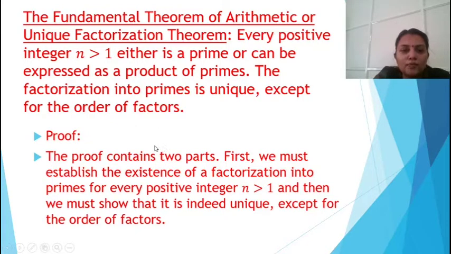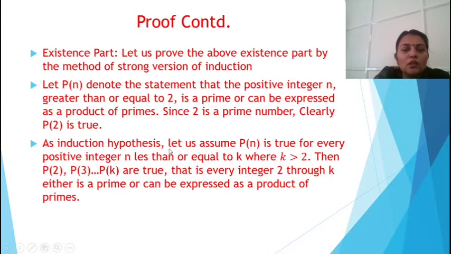For the proof, we have two parts: first, the existence part and the uniqueness part. First we must establish the existence of a factorization into primes for every positive integer n greater than 1, and we must show that it is indeed unique except for the order of factors. Now let's prove the existence part by the method of the strong version of induction.